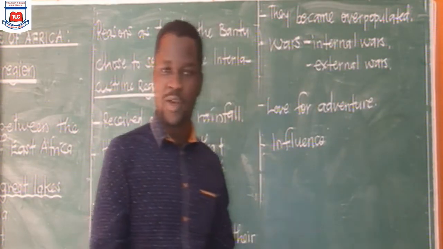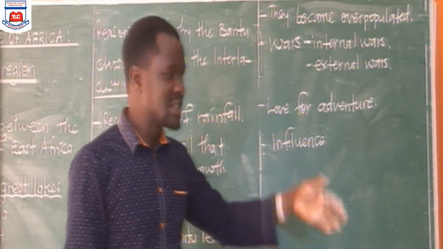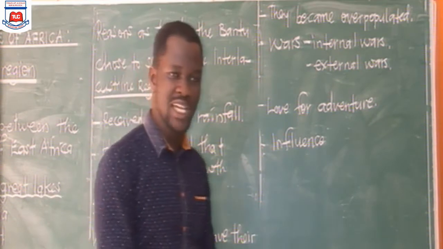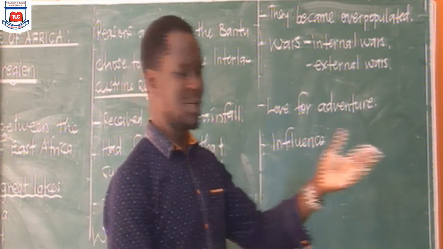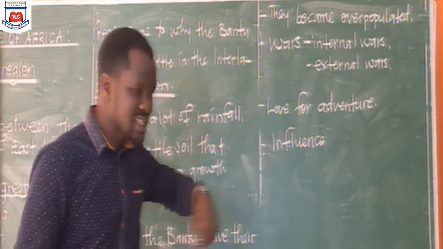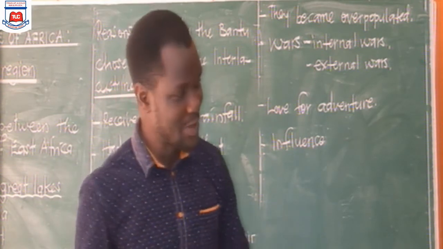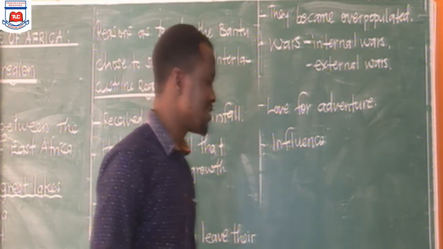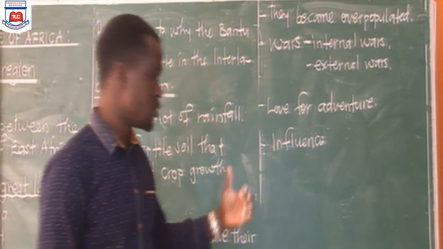You ask the people, where are you going? We are moving. We are going somewhere. You tell them, wait for me also. You also enter your house, pick your belongings, put them on the head, and you join them. You didn't have that plan of migrating, but because you saw someone moving, you were influenced. So you were motivated and you joined them. That was also another reason that made some of these Bantu to migrate.